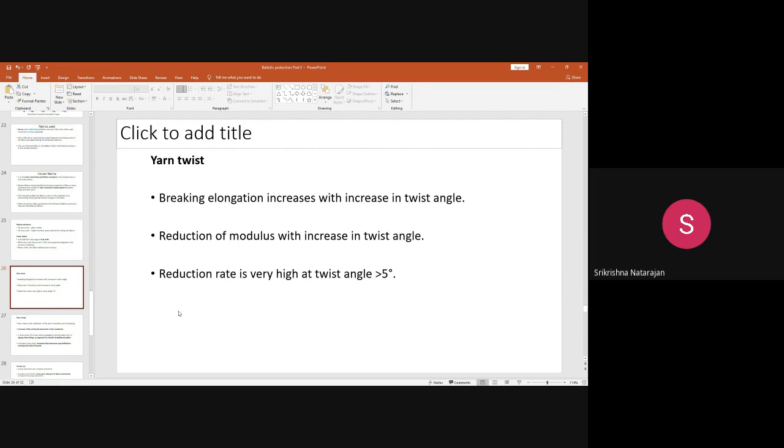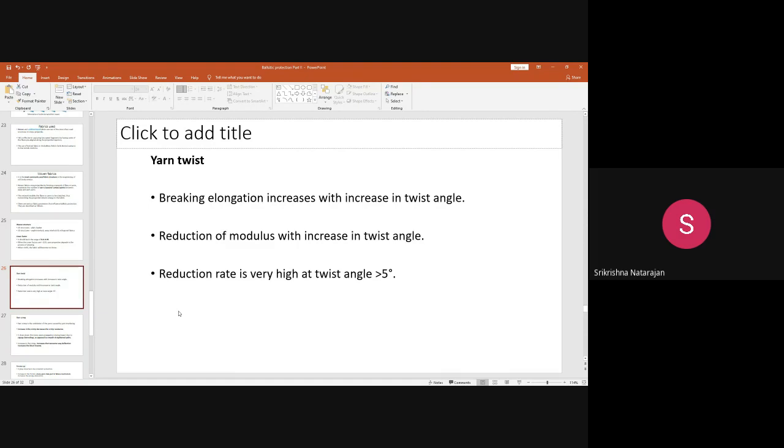That is because when you increase the twist, the angle of helix gets changed. So if you make a higher twist, the twist angle also becomes higher. When the twist angle becomes higher, that leads to reduction in the modulus, so the energy absorption capacity of the specimen gets reduced, because the primary requirement in the soft body armor is that the fibers you are using should have a higher modulus.